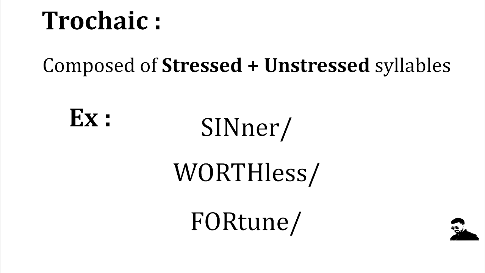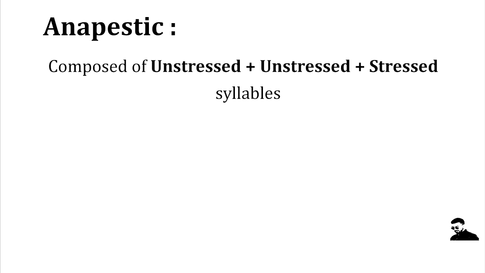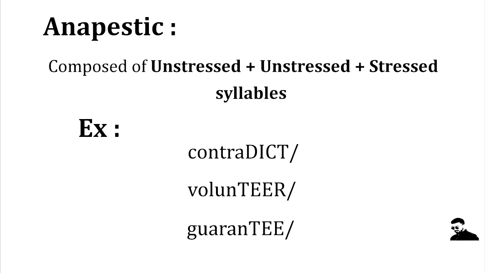As an example, here we have sinner, worthless, fortune. And now the third type, which is called anapestic. Anapestic foot is composed of unstressed plus unstressed plus stressed syllables. As an example, we have contradict, volunteer, guarantee.